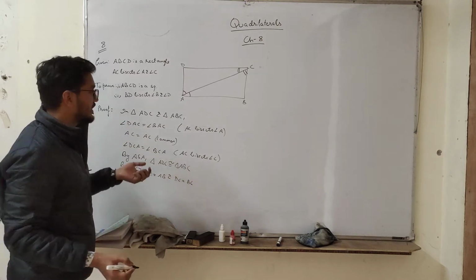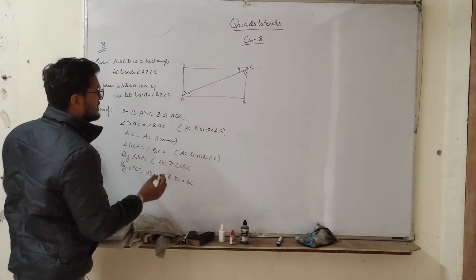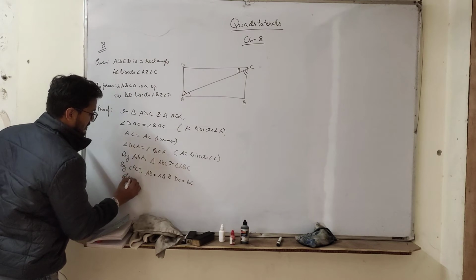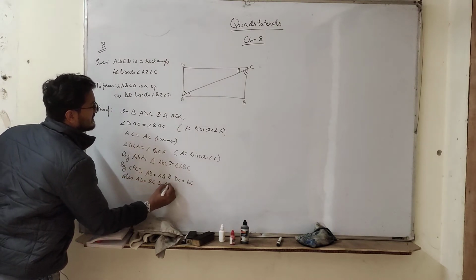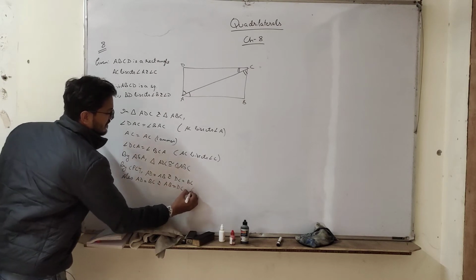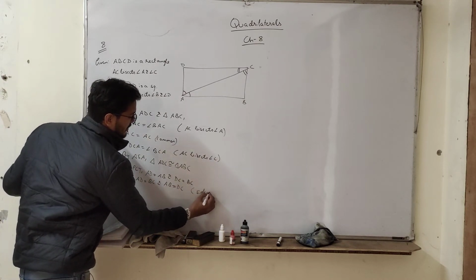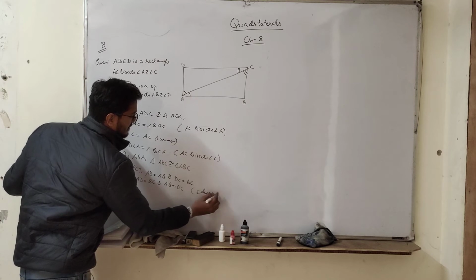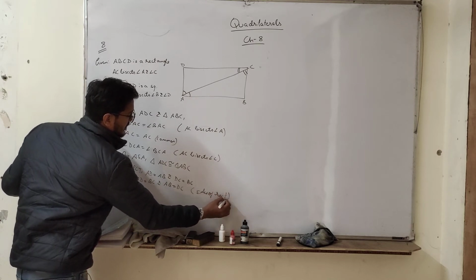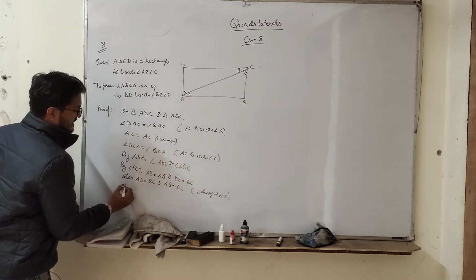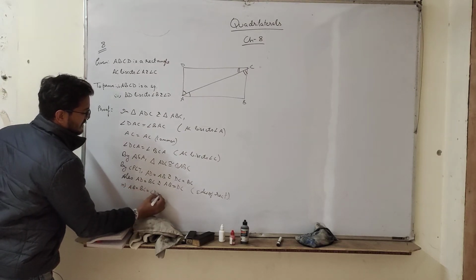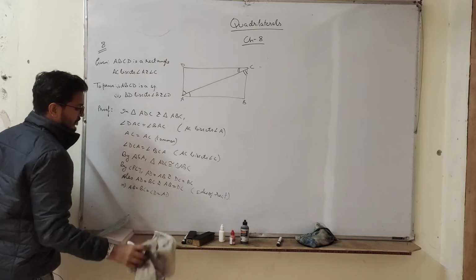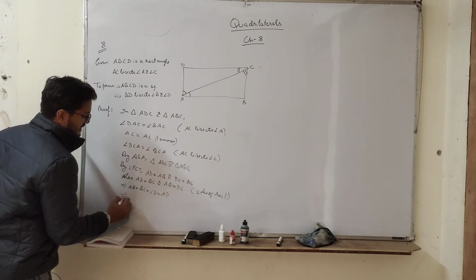So also we know that if it is a rectangle, AD is equal to BC and AB is equal to DC, sides of rectangle. So this implies AB is equal to BC is equal to CD is equal to AD. So if all four sides are equal, this means ABCD is a square.